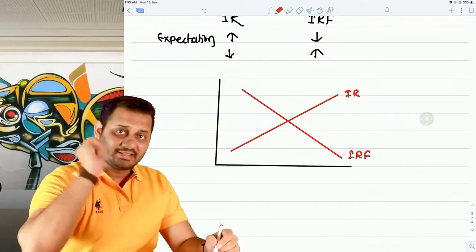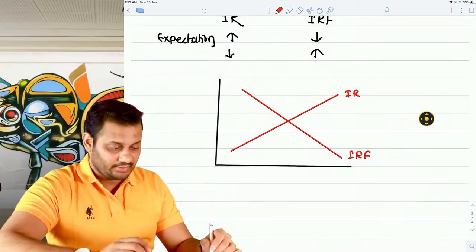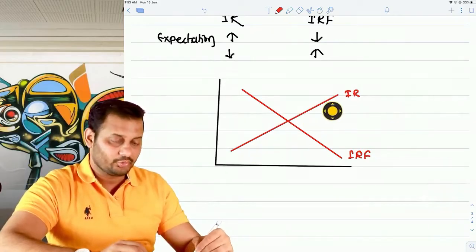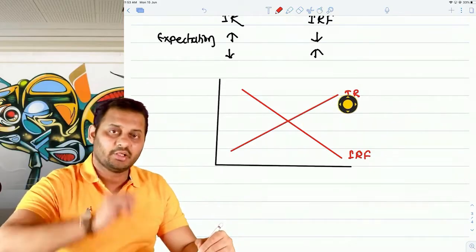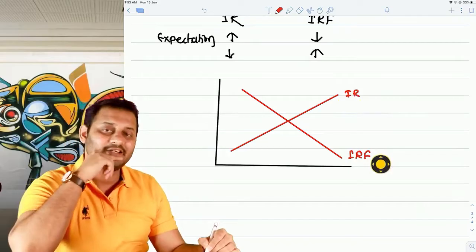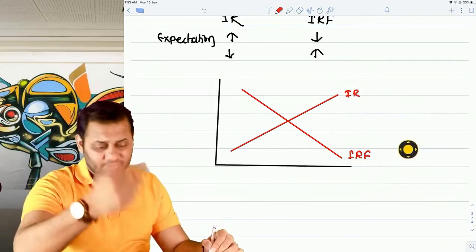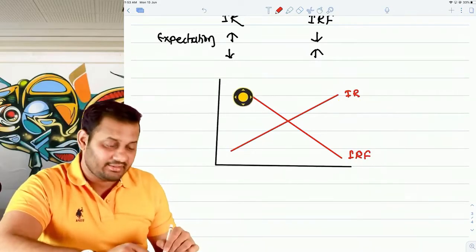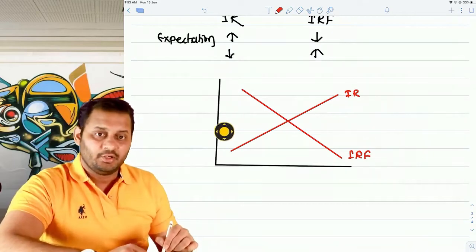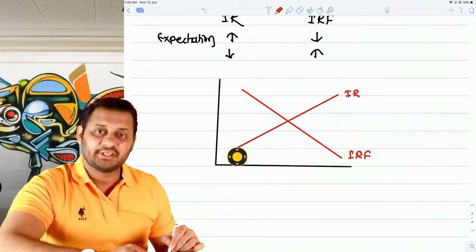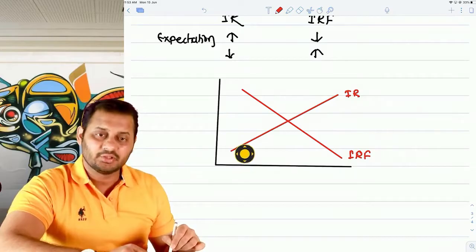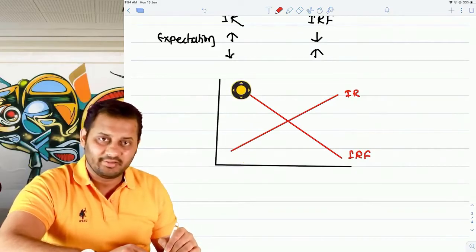So if interest rates are going to increase in the market, what are you going to do? You will buy interest rate futures or sell interest rate futures? You will obviously sell interest rate futures today. Today you have to take a decision. Expectations are here, so the buying and selling decision will also be taken here itself.